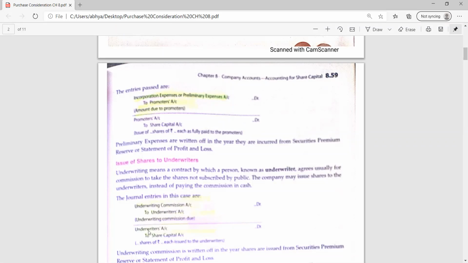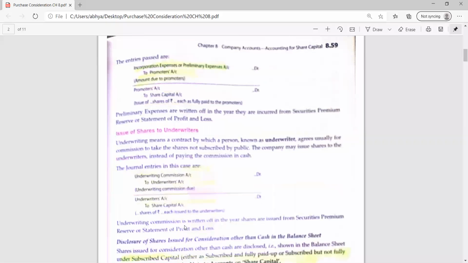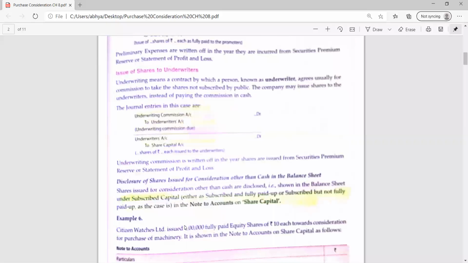If promoters, we write promoters, and if underwriters, we write underwriters. So two entries in case of promoters, two entries in case of vendors, and two entries in case of underwriters, depending on the case given in the question. Am I clear?